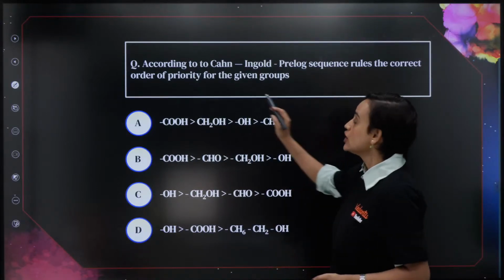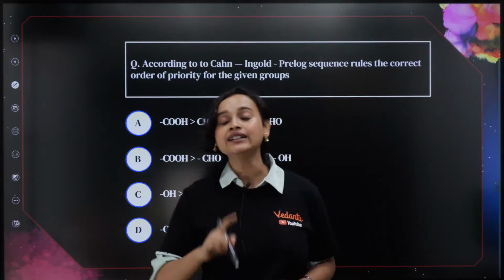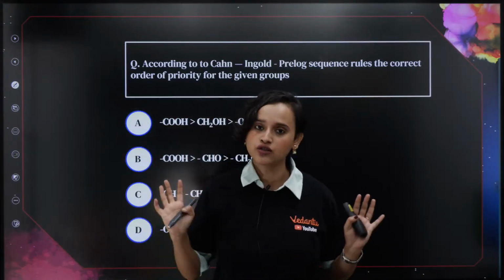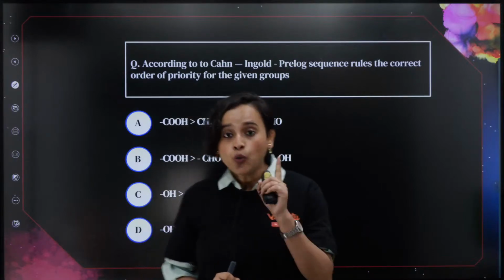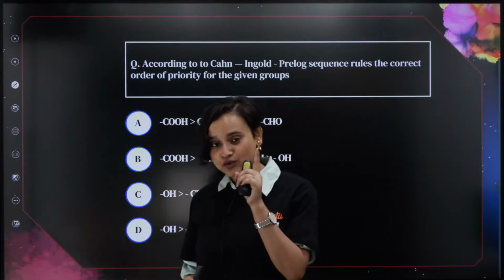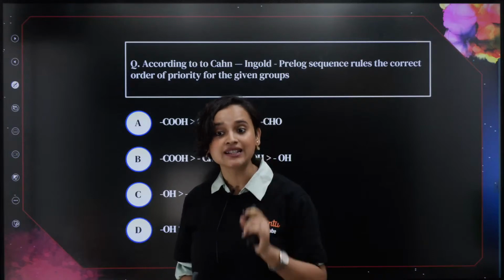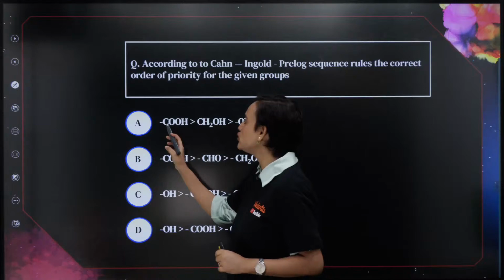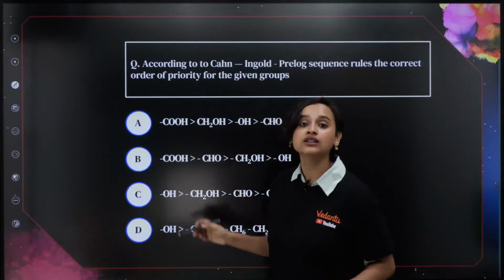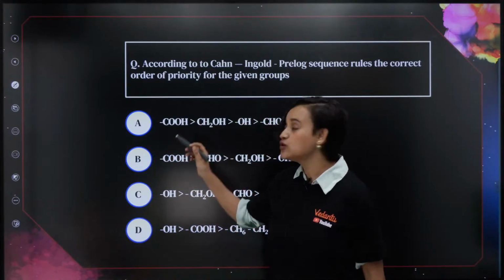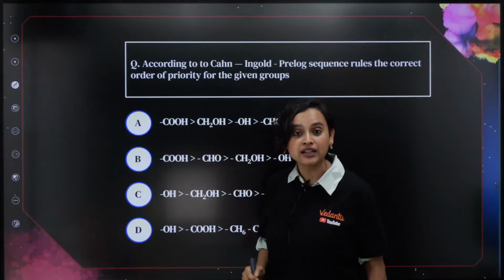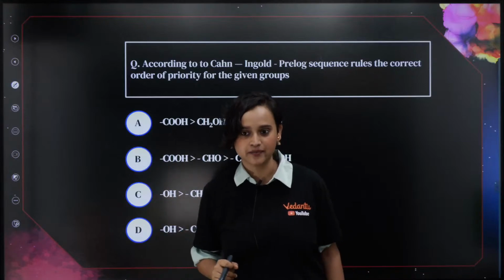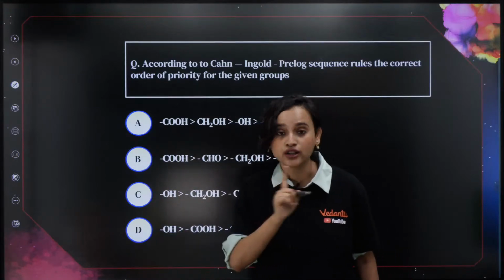Thank you, Krishna. Now, in the CIP rule, we know that if the atomic number is higher, then the priority will also be higher, correct? What a majority of the students make a mistake here is, please listen to me everyone, you start adding all the atoms and then you say, but this has a higher mass, no ma'am, so this should be the correct answer. No, not at all.